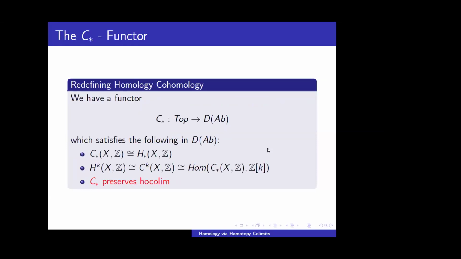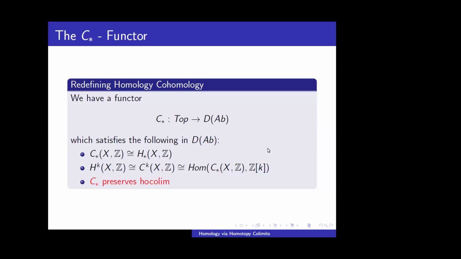Now we can talk about the main thing of the talk, that C star functor. We have a functor from Top, or topology or CW complexes, to D of AB. The functor basically gives us a topological space X to its C star X Z in D of AB, where AB is Abelian groups.